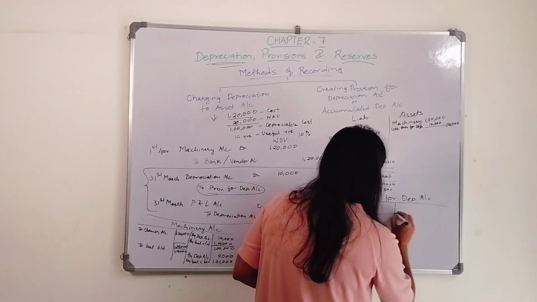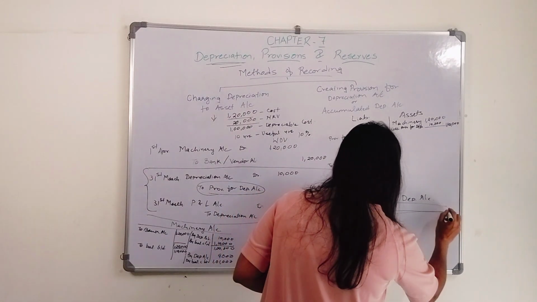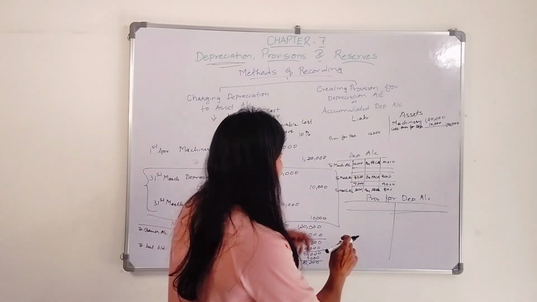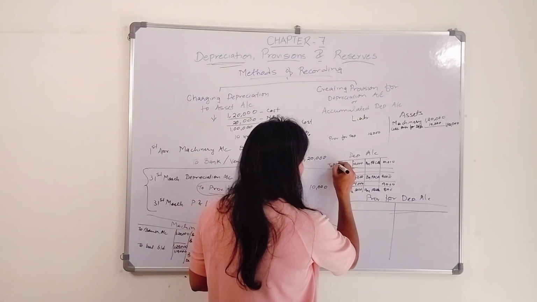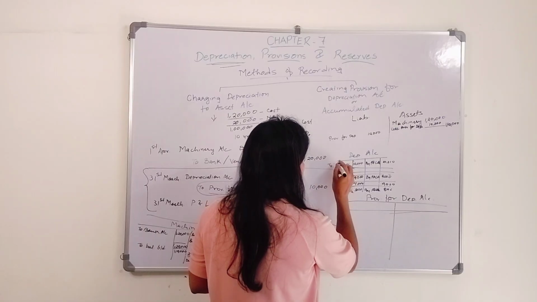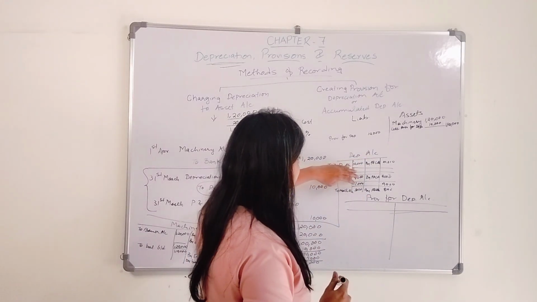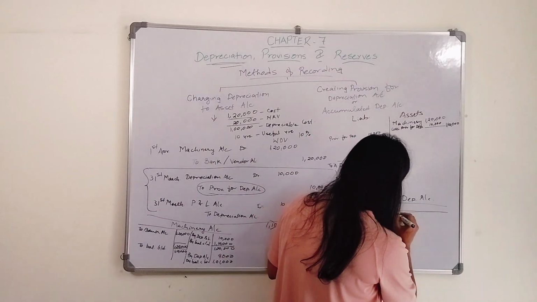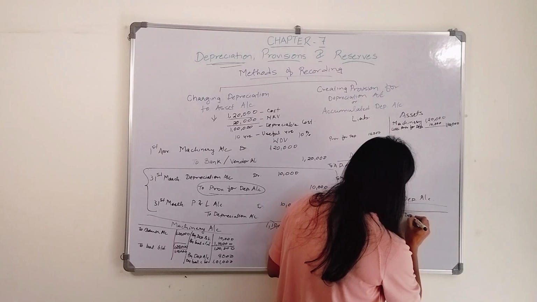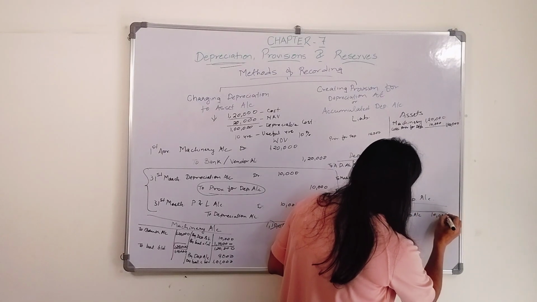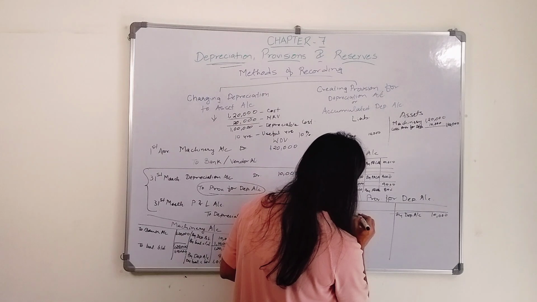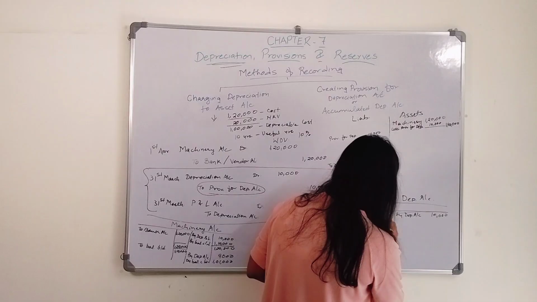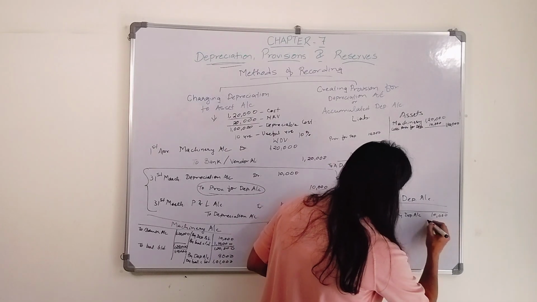Provision for depreciation. Okay, depreciation account debit, instead of machinery account I'll show provision for depreciation account. Or else we can say accumulated depreciation account debit to provision for depreciation account. We debited depreciation account. On the credit side we are going to show by depreciation account 10,000. This is the balance we will carry down every year, and this is how my depreciation will get accumulated. So 10,000.